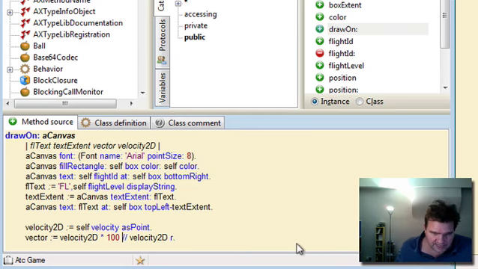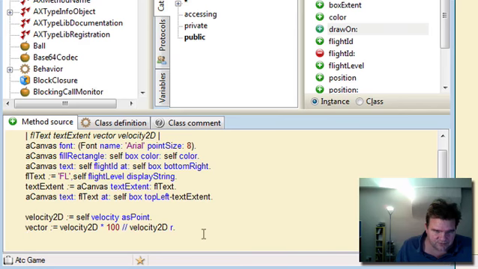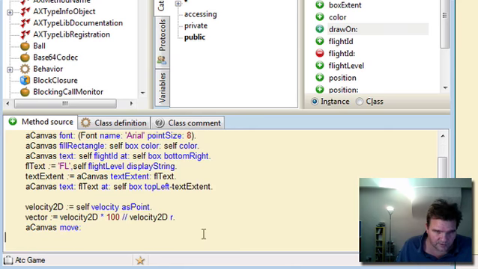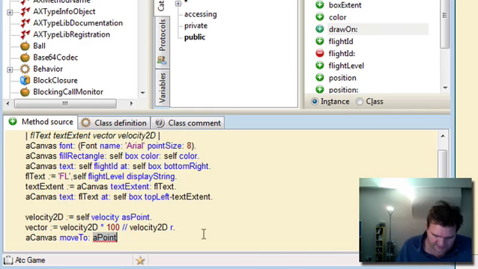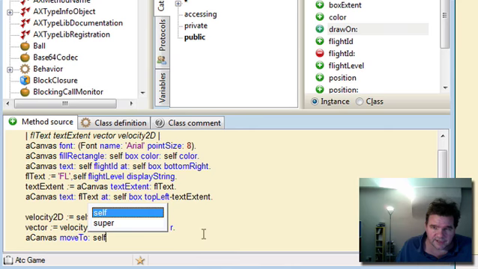Okay, and let's now draw this vector on the screen. So we're going to ask the canvas to move its cursor to the center of the box.